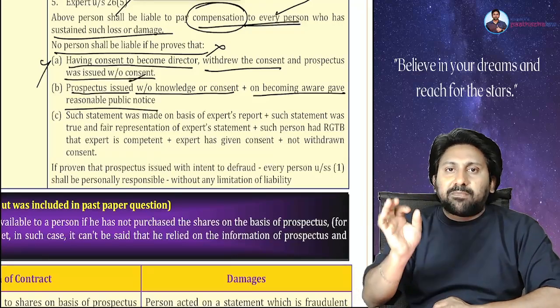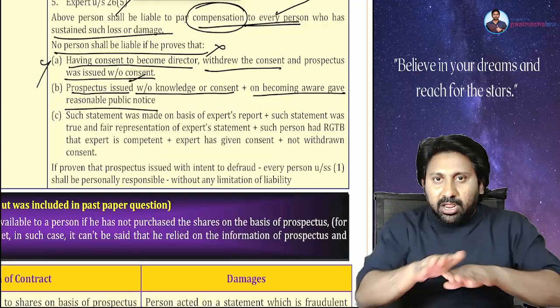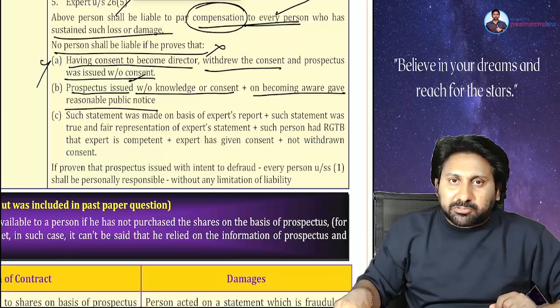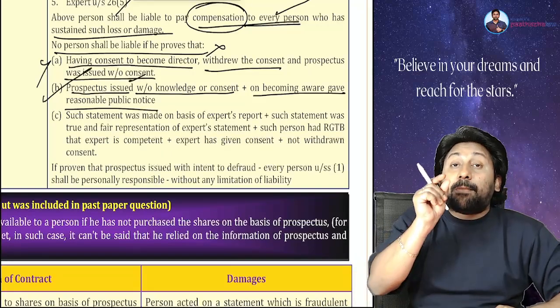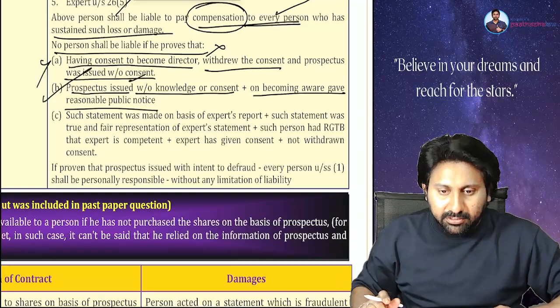Immediately after becoming aware of the prospectus, he gave a public notice in the newspaper that he is in Singapore and doesn't know what is happening in India, so he is not responsible for that prospectus. Like that, if you give a public notice, then you will not become liable, even though there are misstatements. Understood?